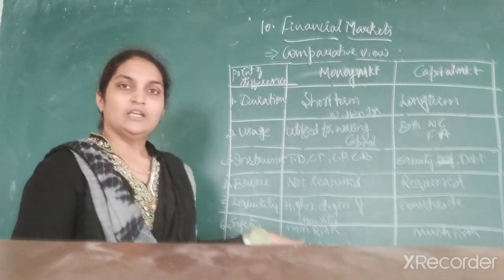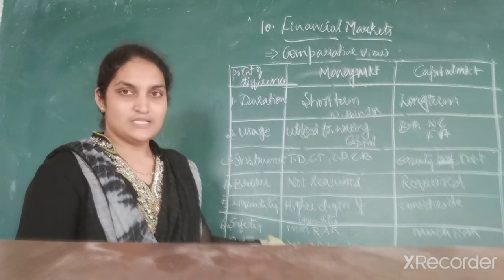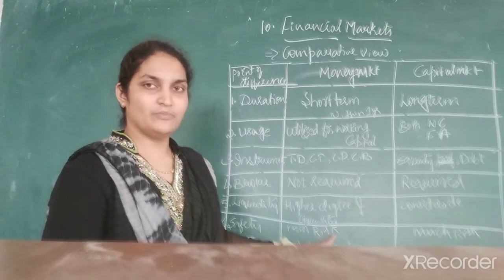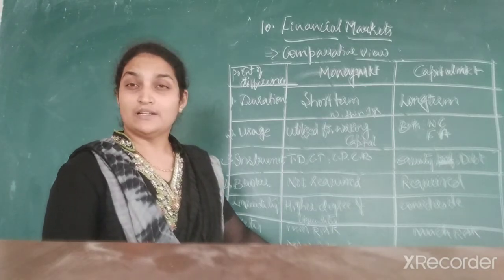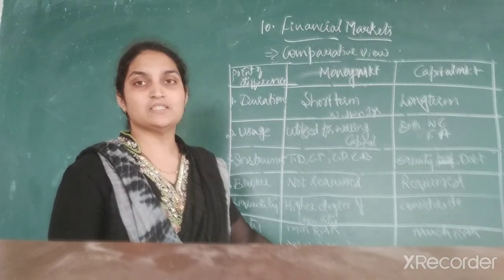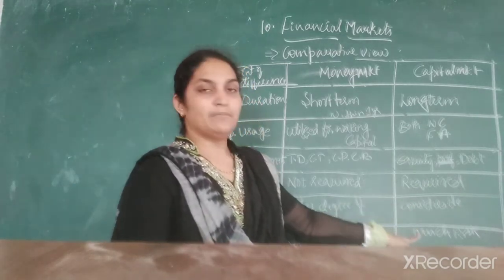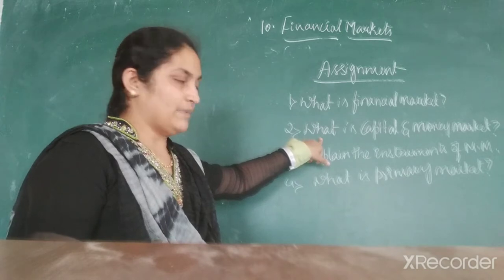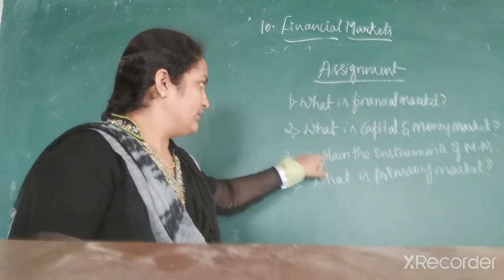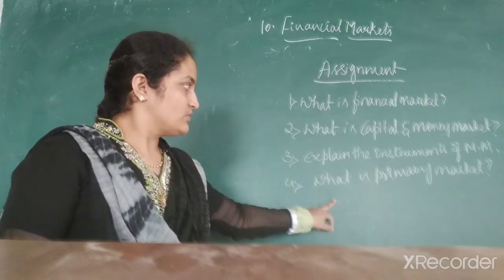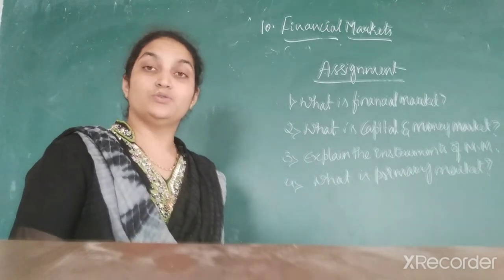Next one is safety. In case of money market, safety is assured. There will be no risk of default. Even if the risk is minimum, the return is also minimum. But whereas in a capital market, the risk is higher. Next, you have to give the meaning of capital market and money market. Next, explain the instruments of money market in brief. And the last one is what is a primary market, that is the new issue market.